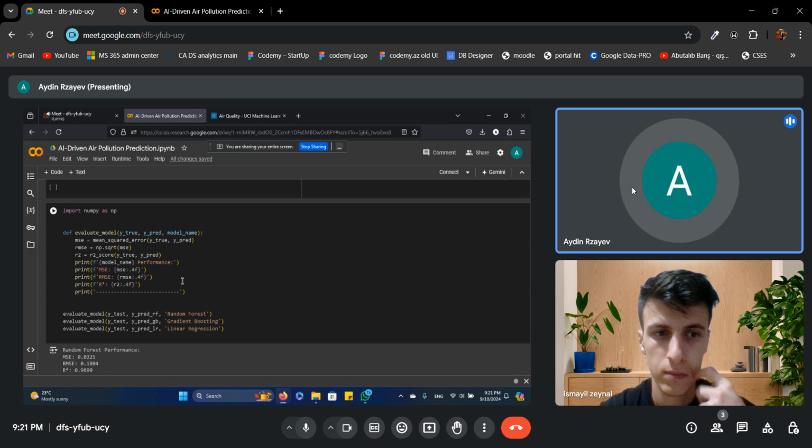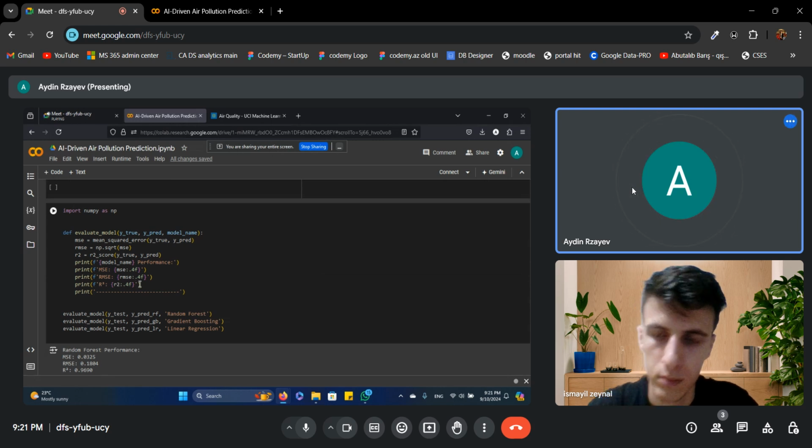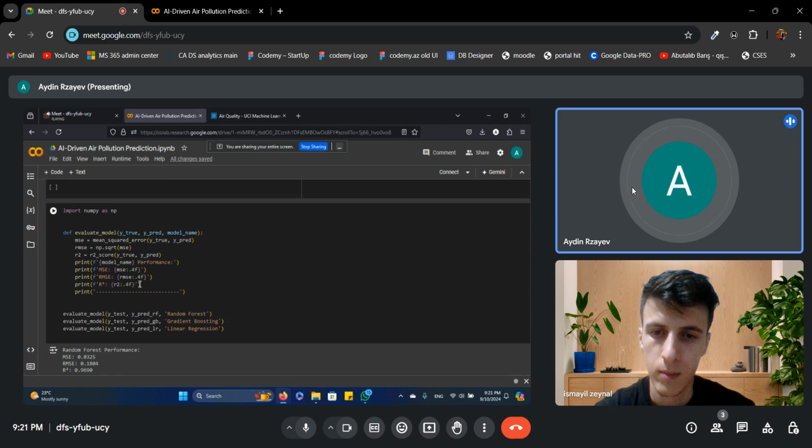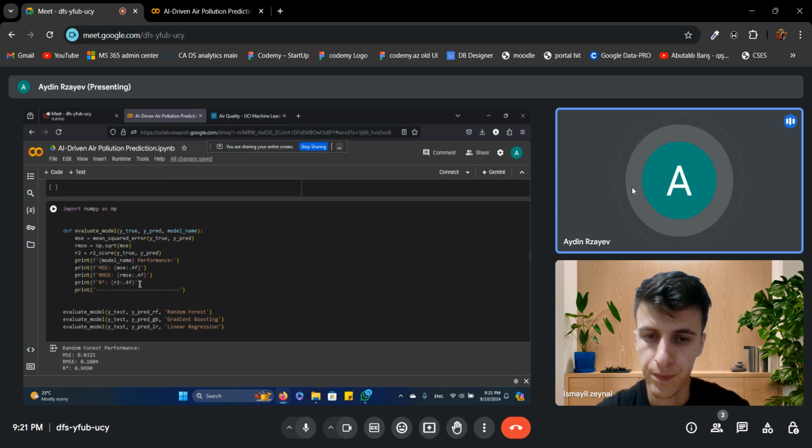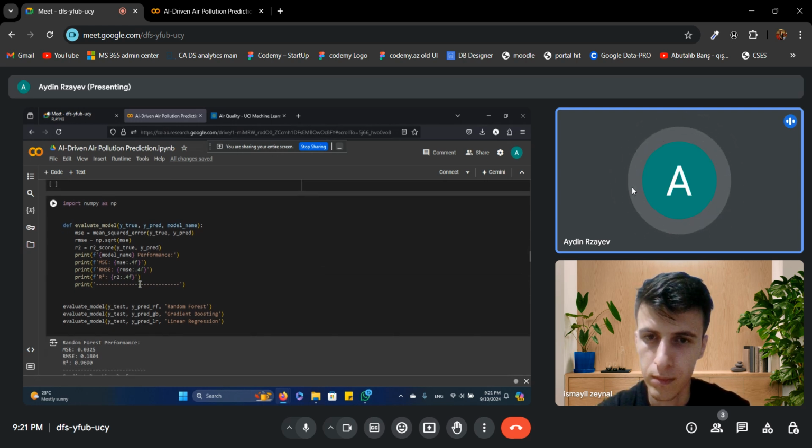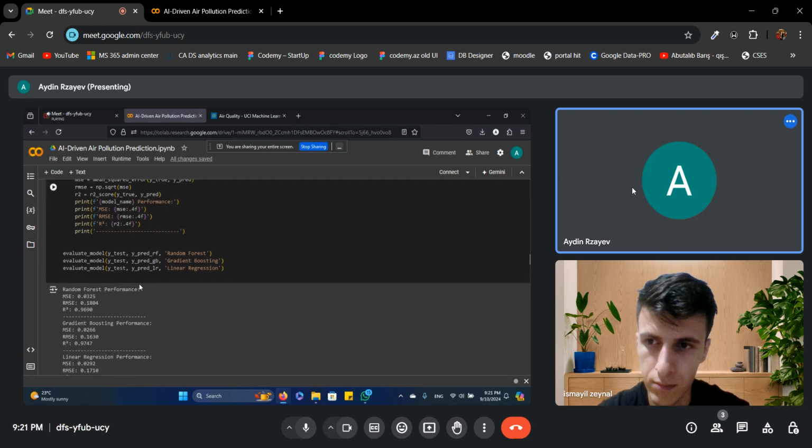The smaller the number, the better the result. And R2 score. This score tells us how well our model explains the variation in carbon monoxide levels. A score of 1 means the model is perfect, while a score of 0 means it's no better than random guessing.